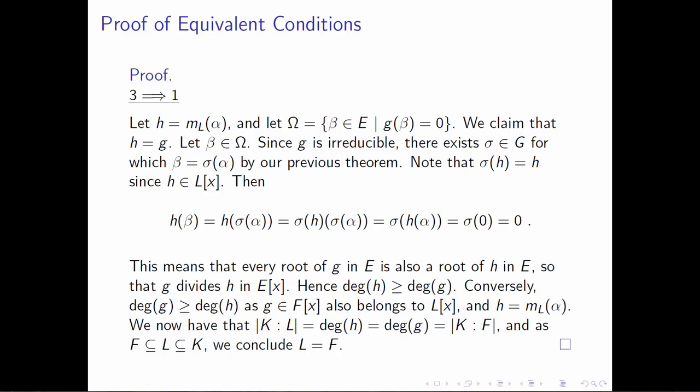We've just shown that the degree of h is equal to the degree of g, and the degree of g is equal to the degree of the extension of k over f. As f is a subset of L and L is a subset of k, we conclude that L is equal to f, because f is contained in L. When we look at the degree of the extension from f up to k, it's the same as the degree of the extension from L up to k, and the containment gives us equality of the fields here.